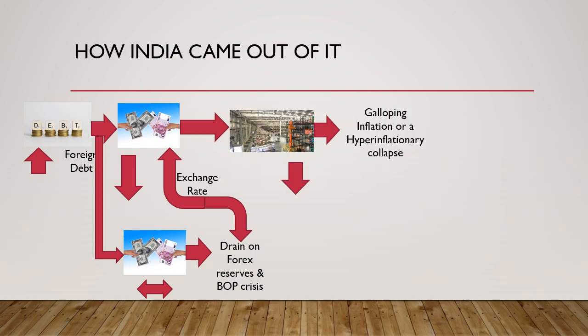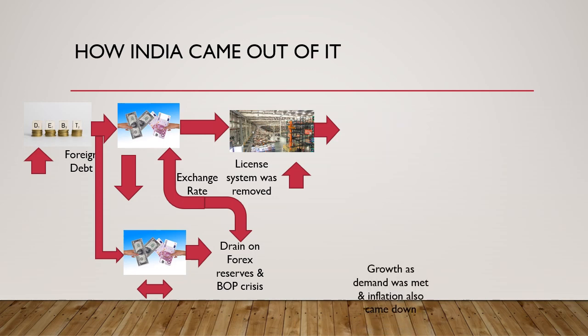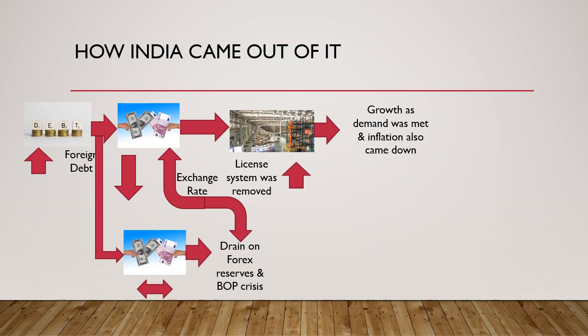However, in case of India, what happened? Since our supply side was constrained artificially because of some stupid government regulations and policies, the license system was removed, that policy was changed, and so our supply increased. And instead of going through that entire pain of a hyperinflationary or galloping inflationary collapse, what happened was our growth increased and was able to meet the demand in the economy, and also the inflation started coming down,